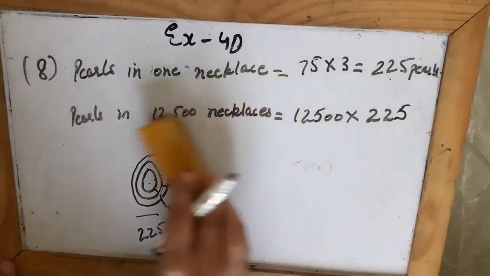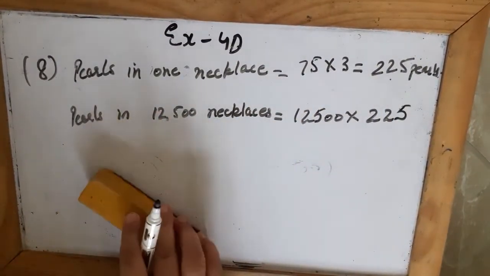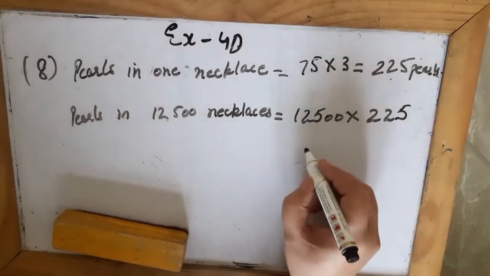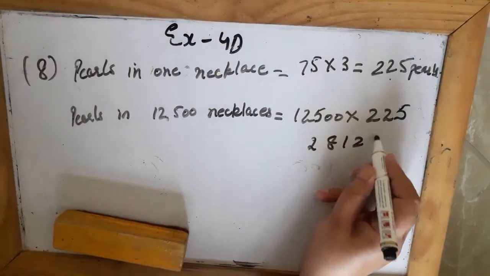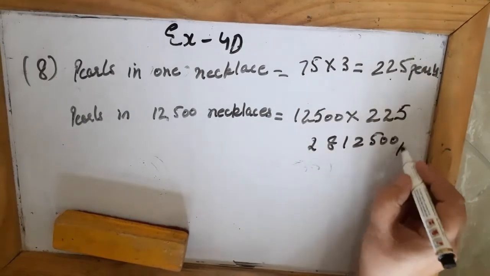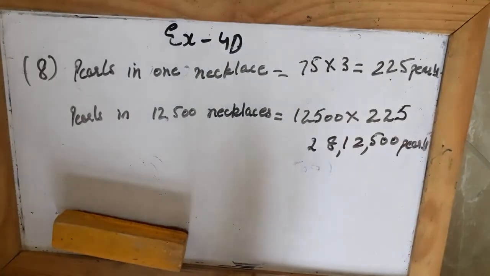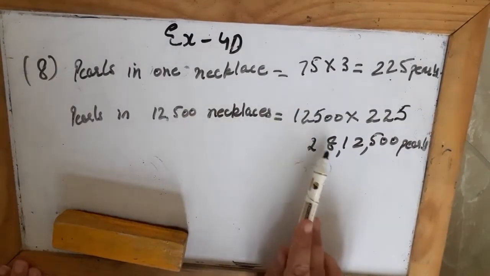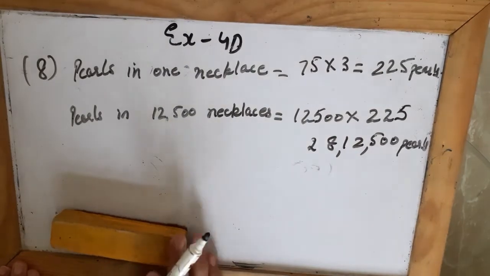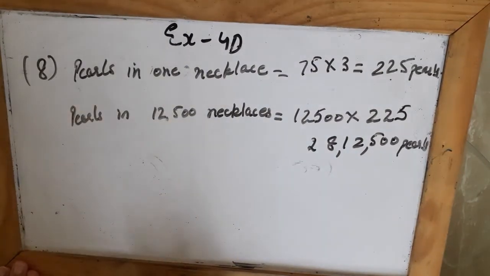So when you multiply, you will get the answer 28,12,500 pearls. So you multiply yourself and get the answer. So in 12,500 necklaces there will be 28,12,500 pearls.